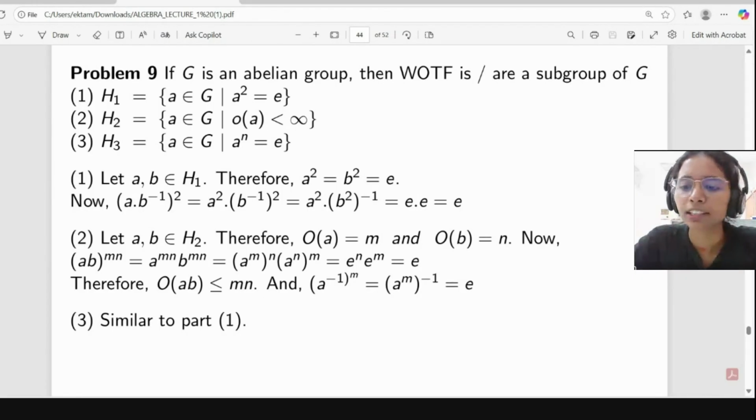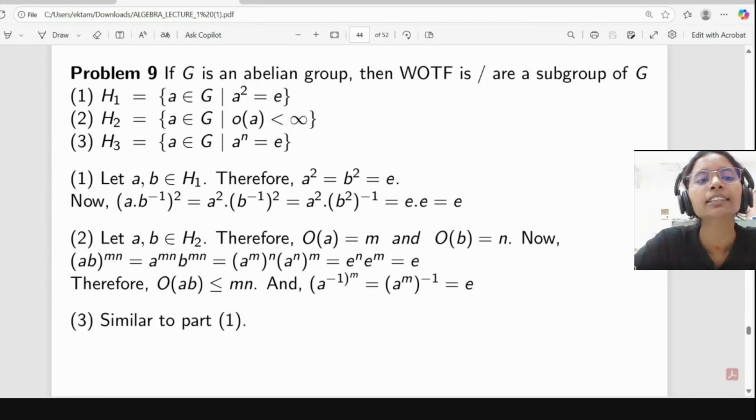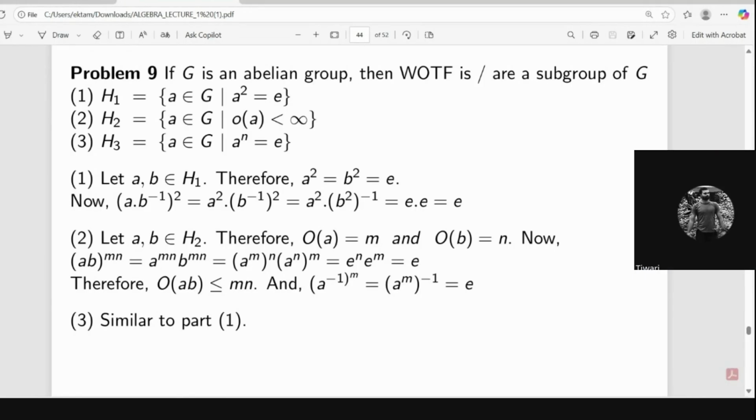No, here n is a fixed number. Here n is not varying over natural numbers. So we can't say like this. If you are taking a particular n equal to 2, here you can take n equal to 3 also, n equal to 4 also. So in that case, we can't say that. So S3 is a subgroup of S2, no ma'am? Sorry, I thought you were talking about H3 and H1. These are finite. H3 is a subset of H2 only, because here we are taking all elements which are of finite order only. So H3 will come under H2 only. Yes, ma'am.